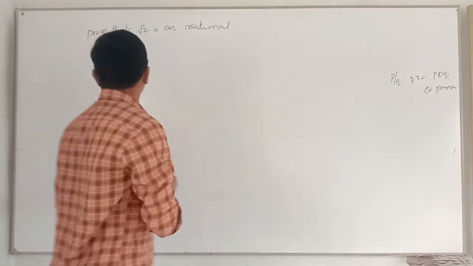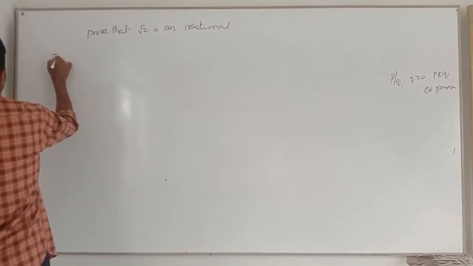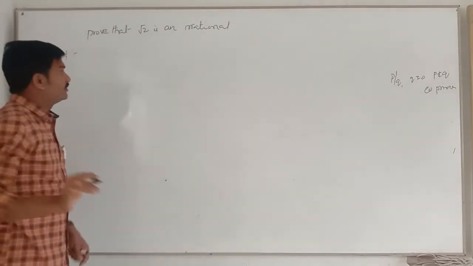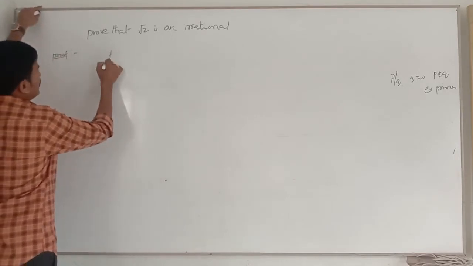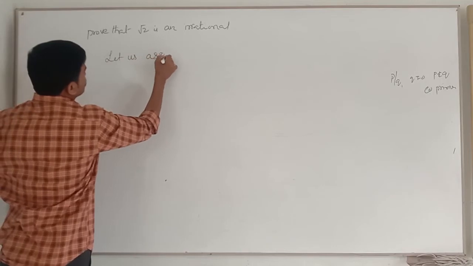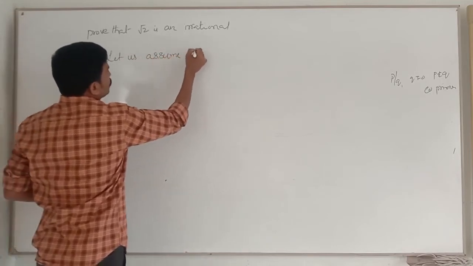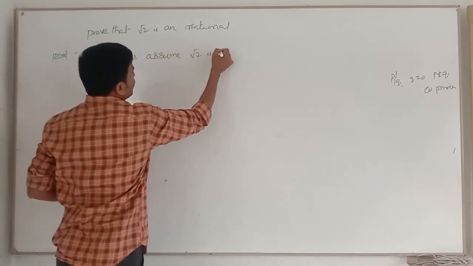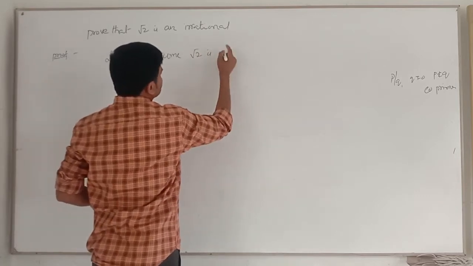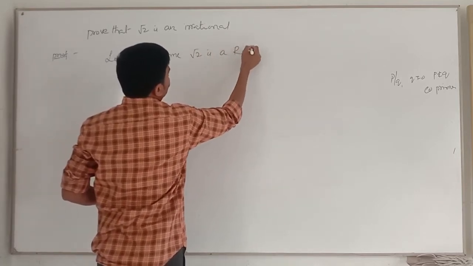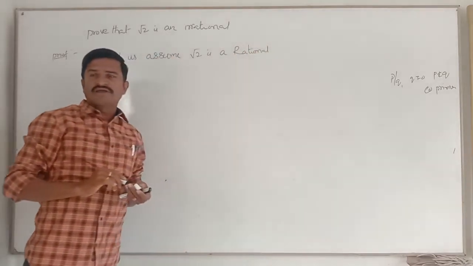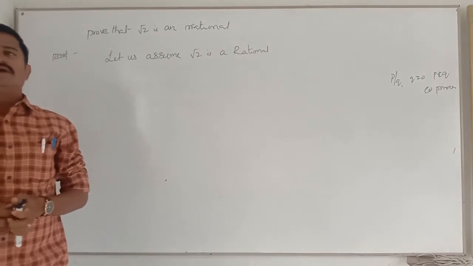Now let us see the proof. First I am assuming root 2 is rational.